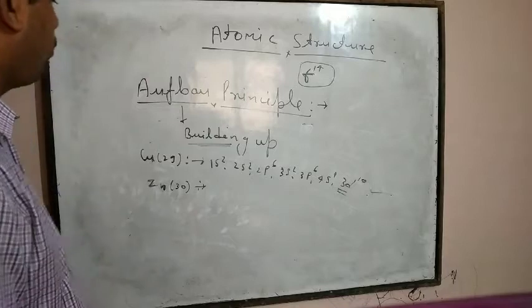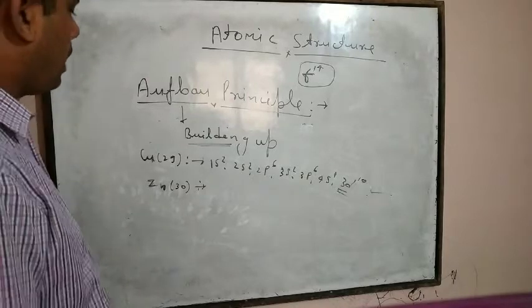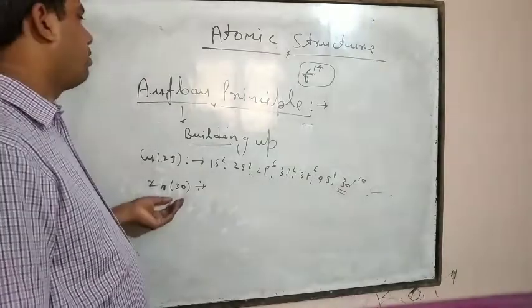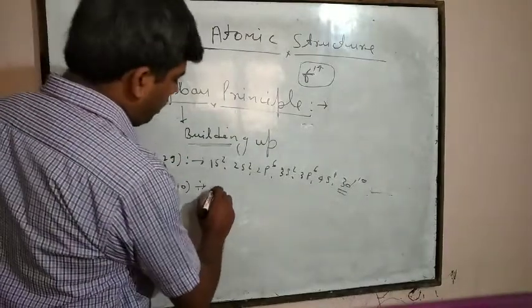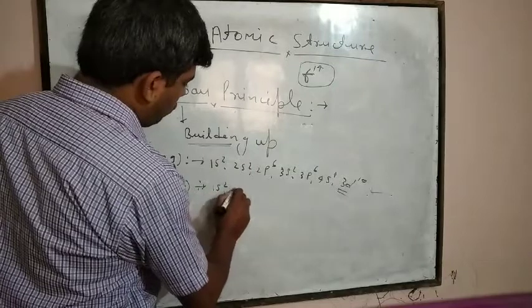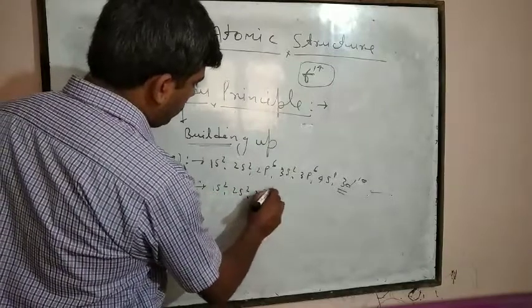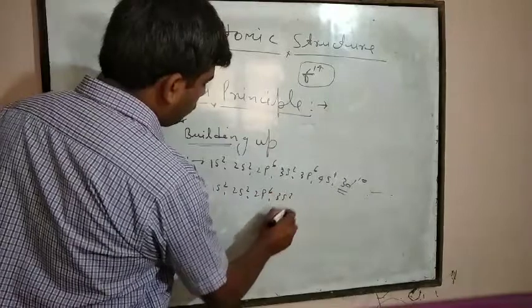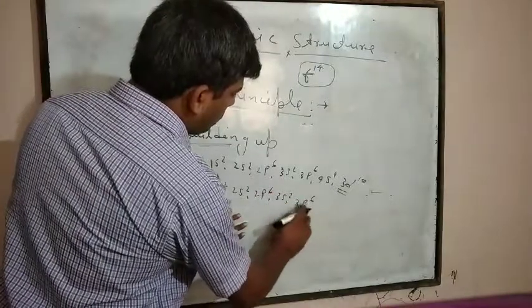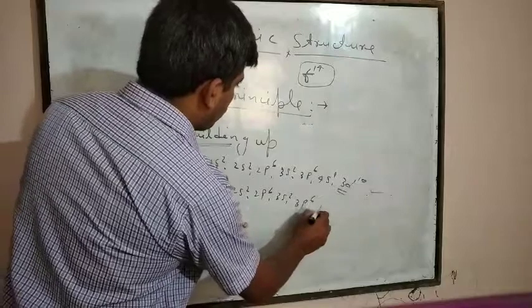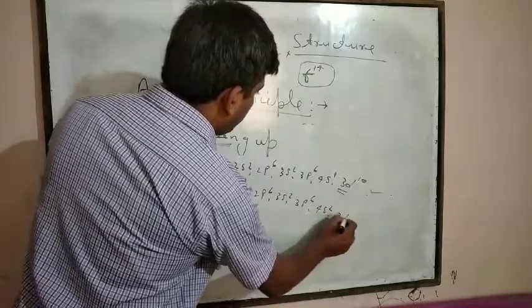And if you want to write down the electronic configuration of zinc with the help of the above principle, then it will be 1s2, 2s2, 2p6, 3s2, 3p6, 4s2 and 3d10.